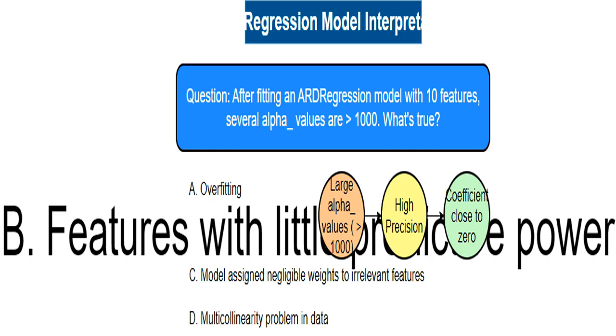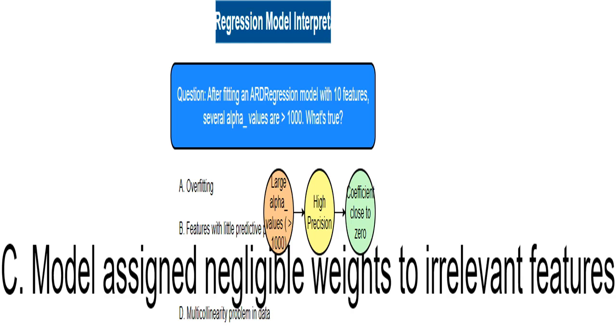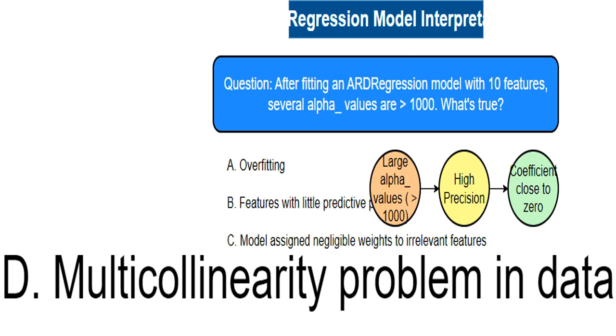This is one of the correct answers. Large alpha values directly indicate that the corresponding features probably don't help much in making accurate predictions. This is also correct, and pretty much says the same thing as option B. The model implicitly gives these features almost zero weight in its predictions. Multicollinearity, features being highly correlated, can sometimes create issues in modeling, but large alpha values in ARDRegression are not a direct sign of this problem.